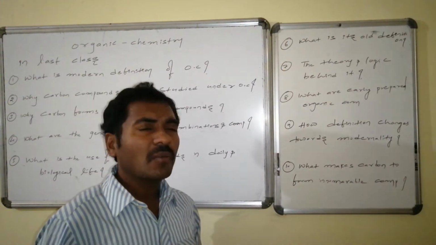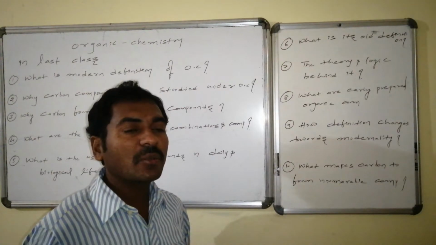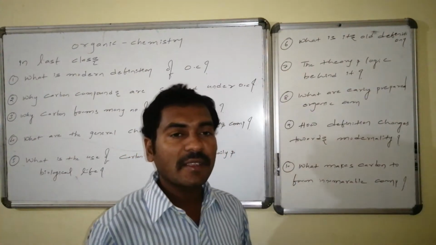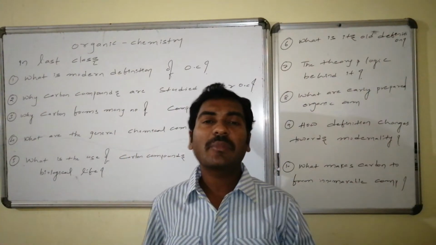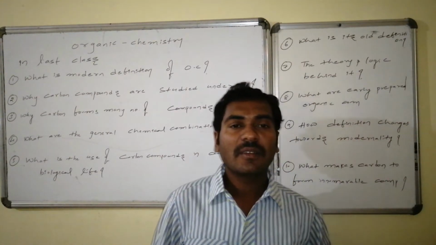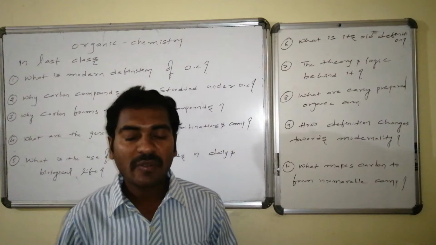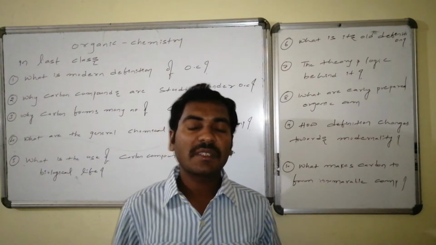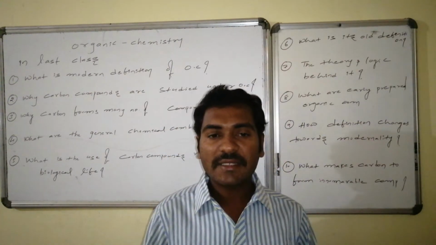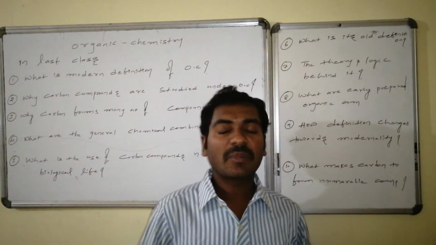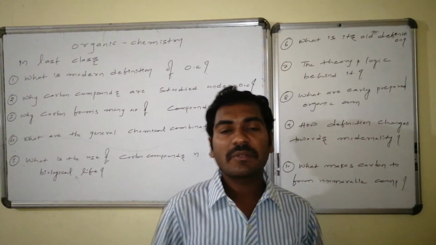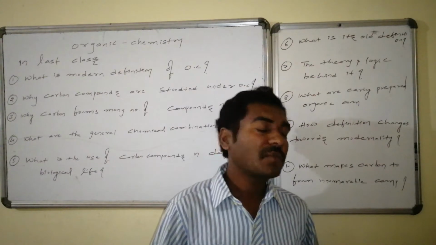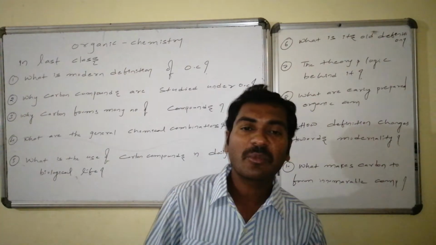We also saw how the old definition was slowly modified towards the modern definition. What makes carbon exhibit innumerable compounds was the discussion stage, and we explained three particular reasons. One is the type of bond associated with carbon, the second is the spatial adjustment of bonds associated with carbon, and the third is the special properties of carbon. Now, once again, let us start our discussion of why carbon makes innumerable compounds.